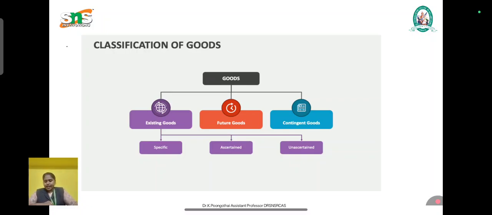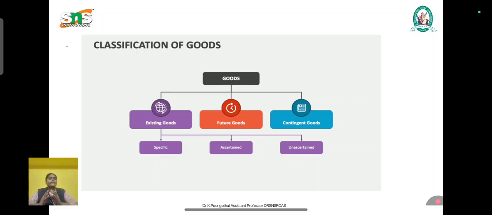The next thing is future goods. First one is existing goods. Existing goods is subdivided into three, that is, specific goods, ascertained and unascertained. The next thing is future goods. Future goods are goods to be manufactured, produced or acquired by the seller after the contract. They do not exist at the time of contract. Only an agreement to sell can be made in future goods.